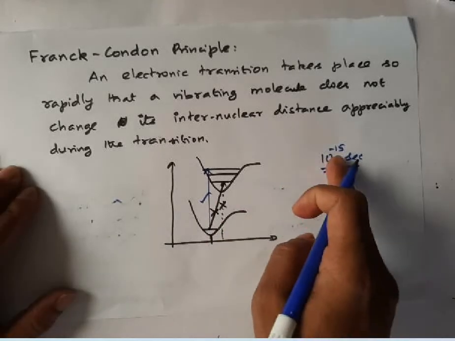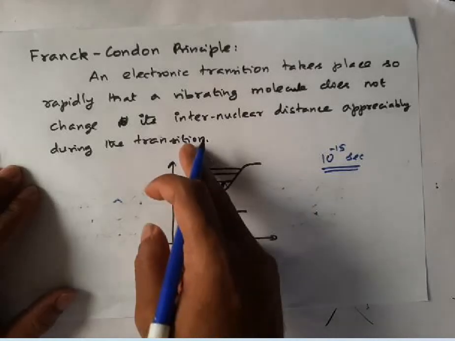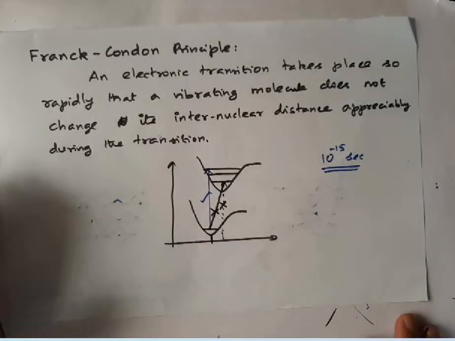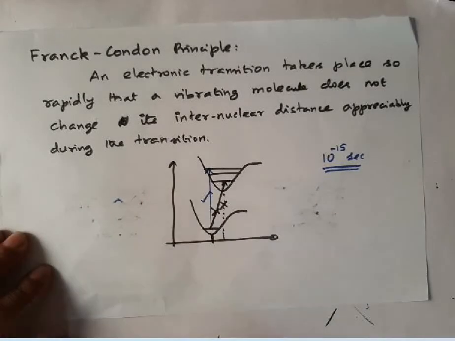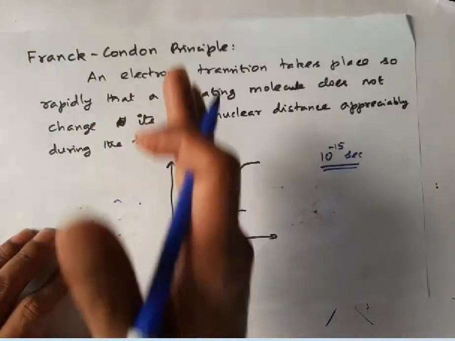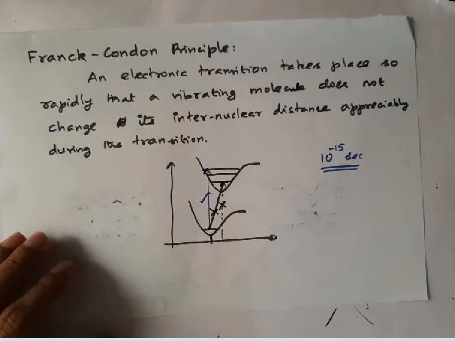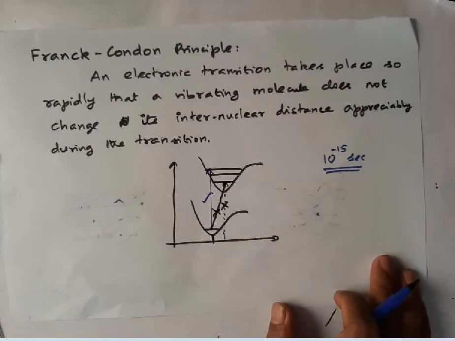So this occurs in a very fast manner. The transitions are vertical transitions according to the Franck-Condon principle. The word vertical is based on the potential energy diagram; transitions are represented in a vertical manner. This is what we call the Franck-Condon principle.